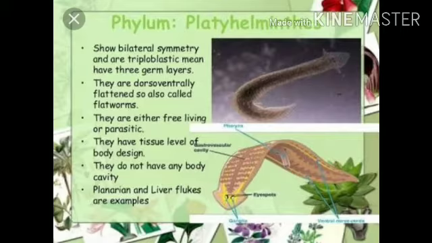Nervous system is of ladder type. These are mostly hermaphrodite or bisexual. These are mostly parasitic while the planarians are free living.